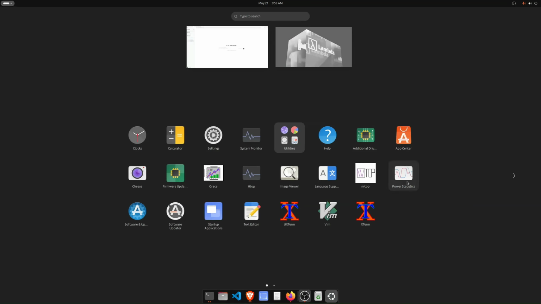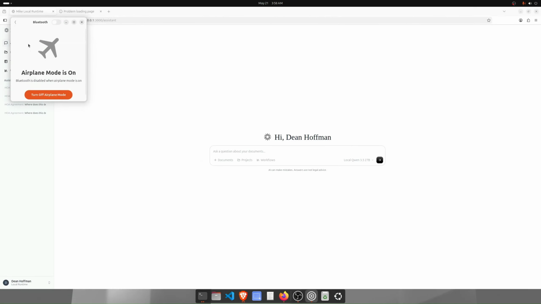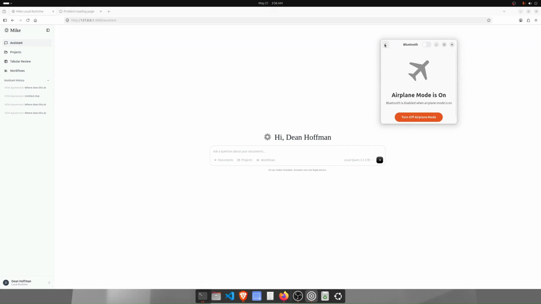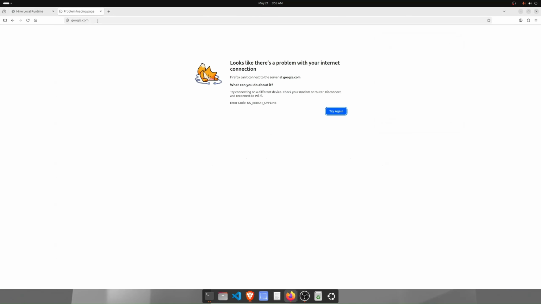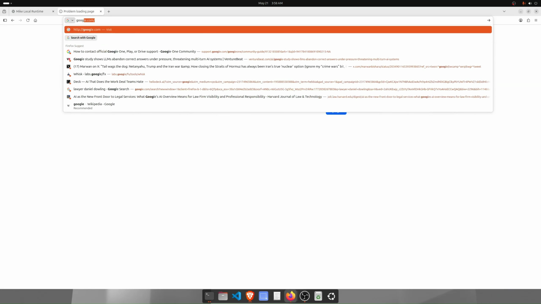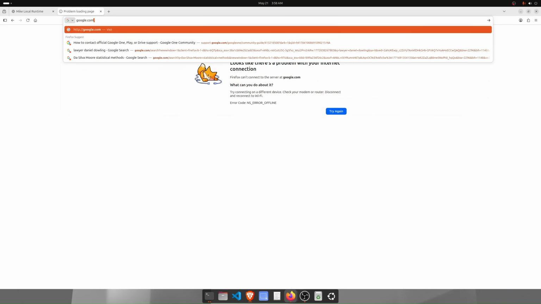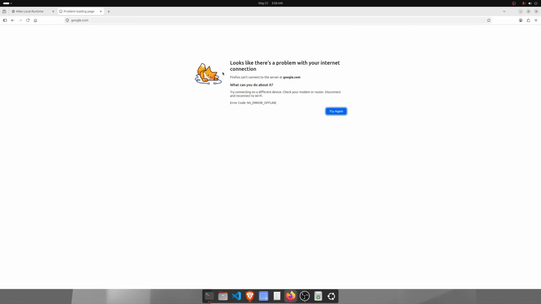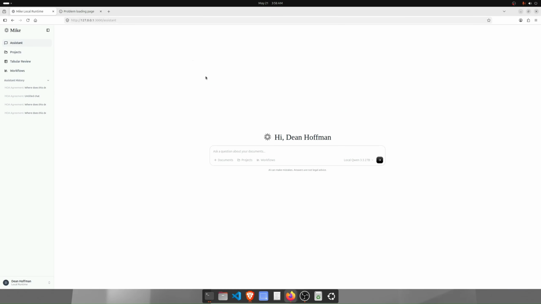Let me show you real quick just to demonstrate for sure that we are running offline, so there's no question there. Wi-Fi is off. Network is off. No Bluetooth, no anything. So we are completely offline. If I tried to get to a page right now, let's say Google, there's nothing there. So this is completely isolated.